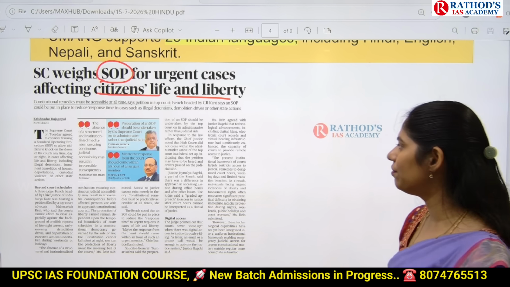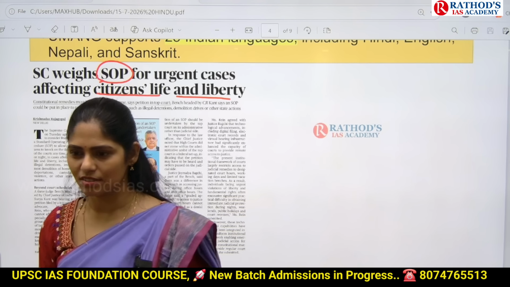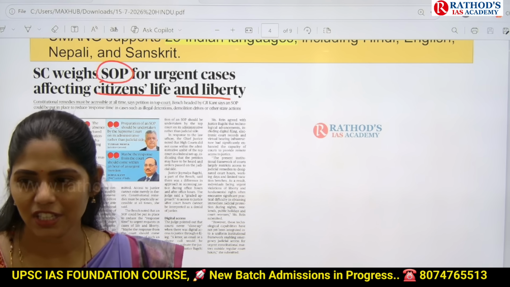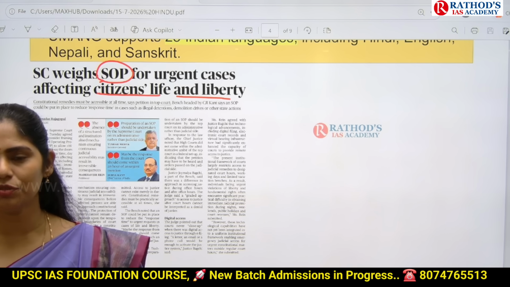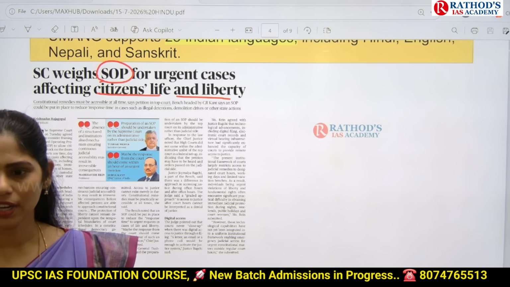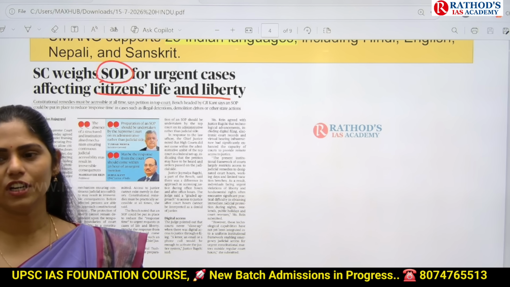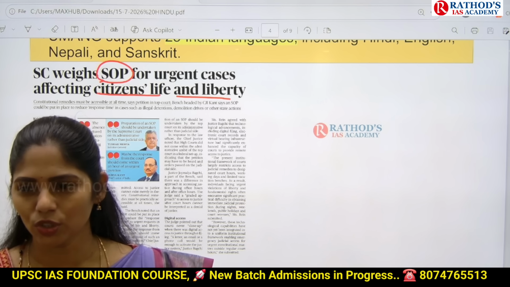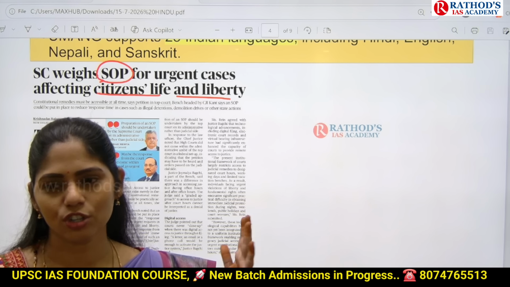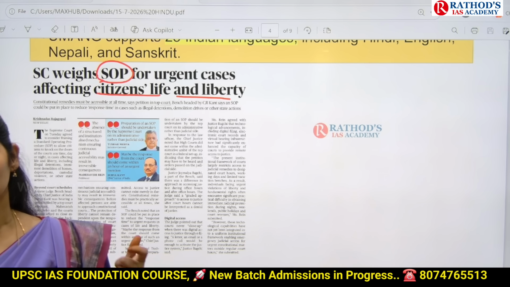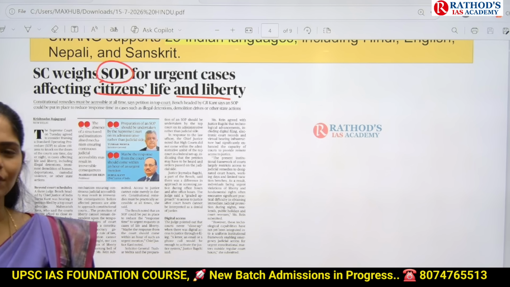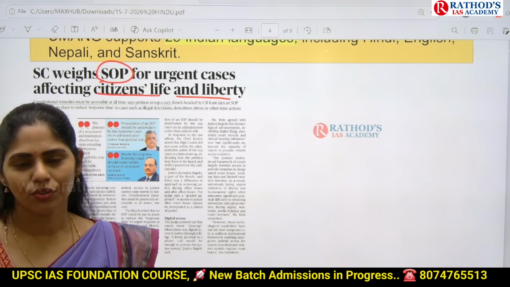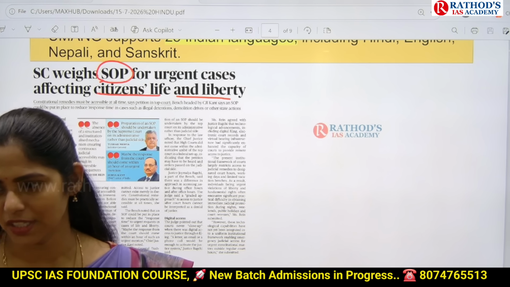Some kinds of incidents need immediate justice. Yes or no? Some cases, some offences need immediate justice for the victims involved, right? If you file such urgent cases in court, we have different court systems like district courts, high courts or the Supreme Court. How much time will it normally take to give justice in a civil case? It will be around 8 years. For a criminal case, around 10 to 12 years.